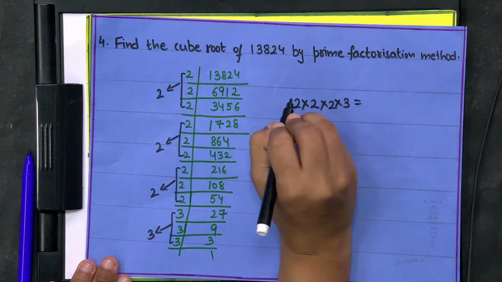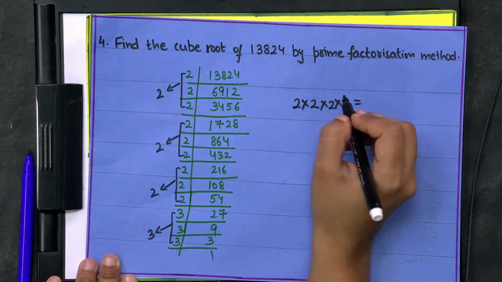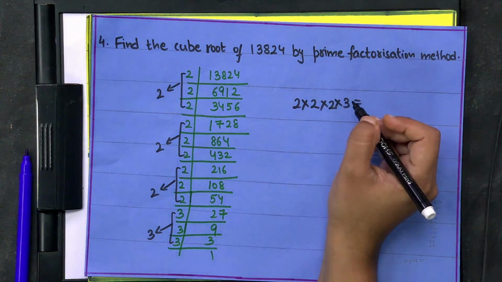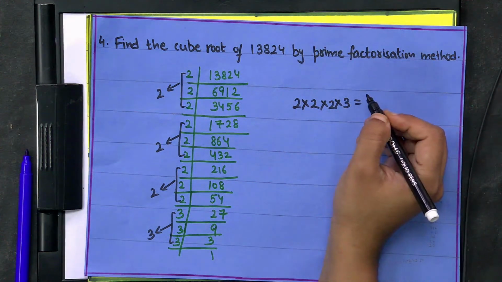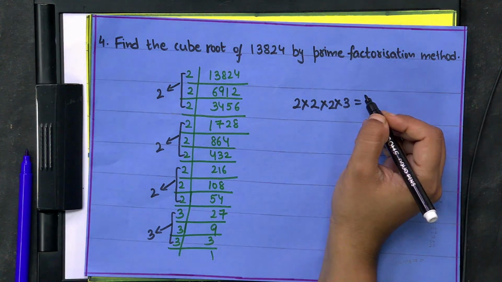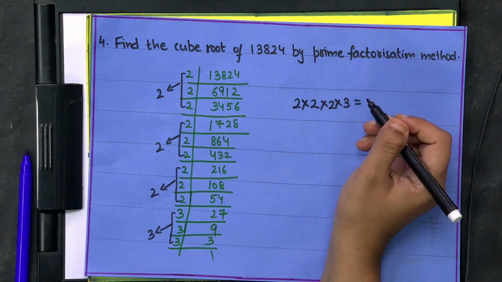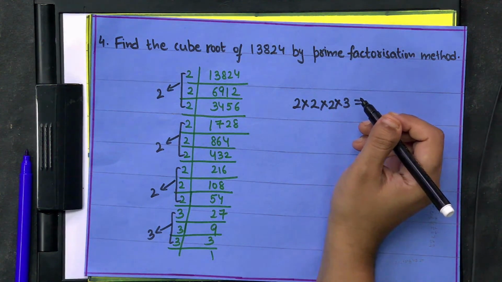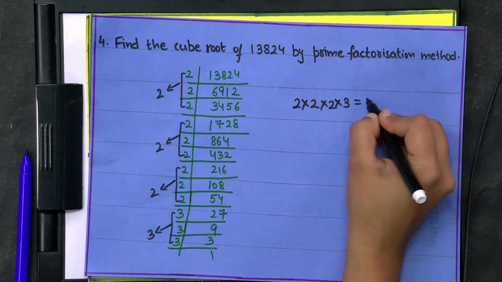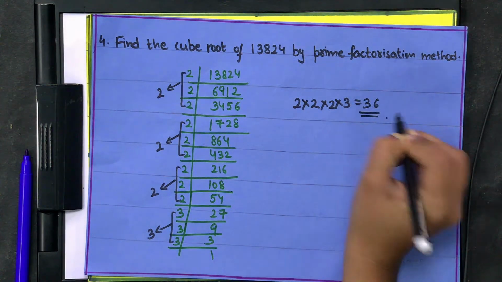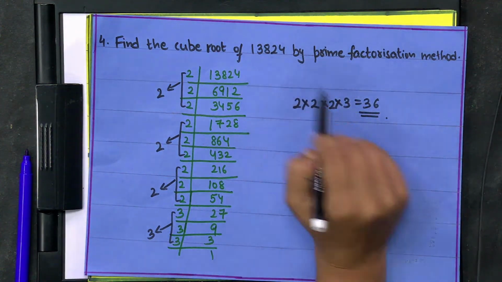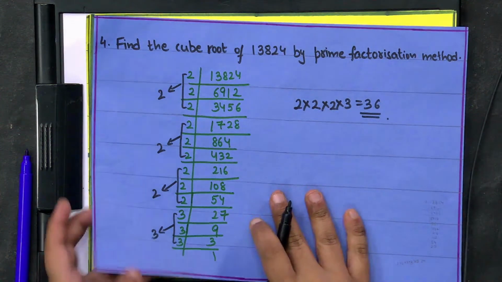So what will you get? 36. 3 2s are 6, 6 2s are 12. 12 into 3 is 36. Correct ma'am. So this is basically the cube root of 36.